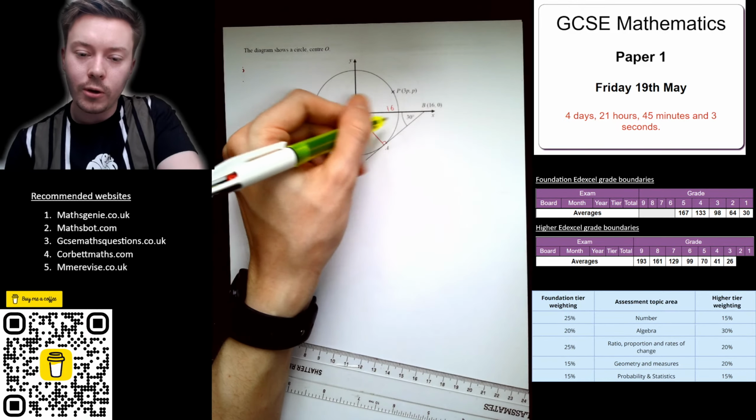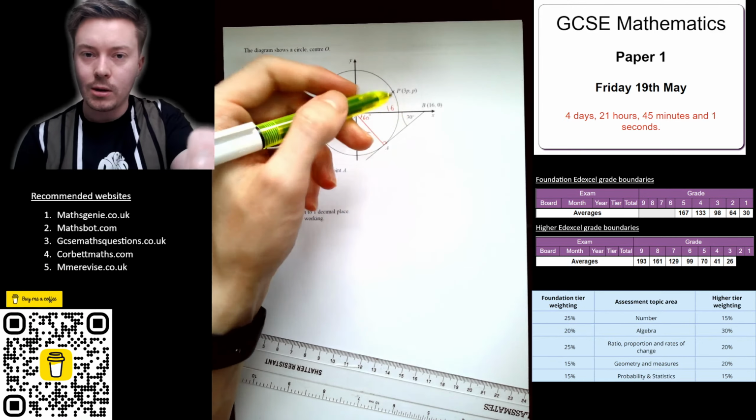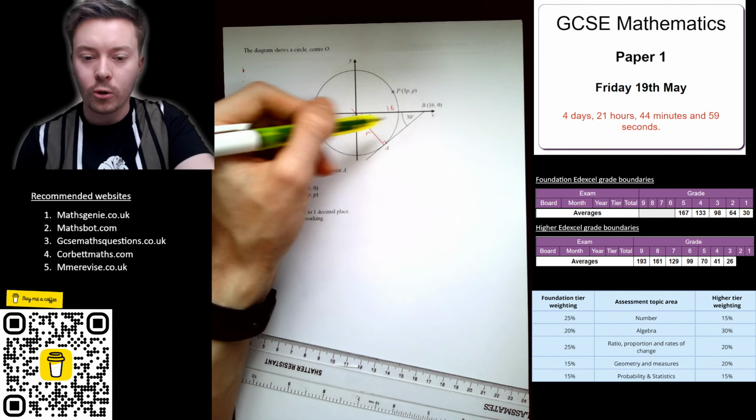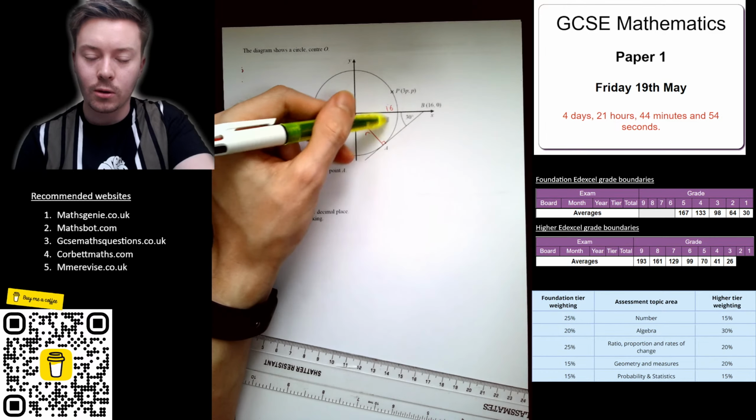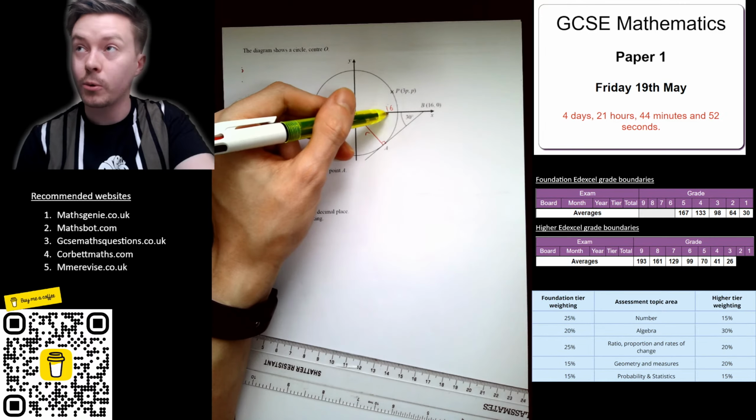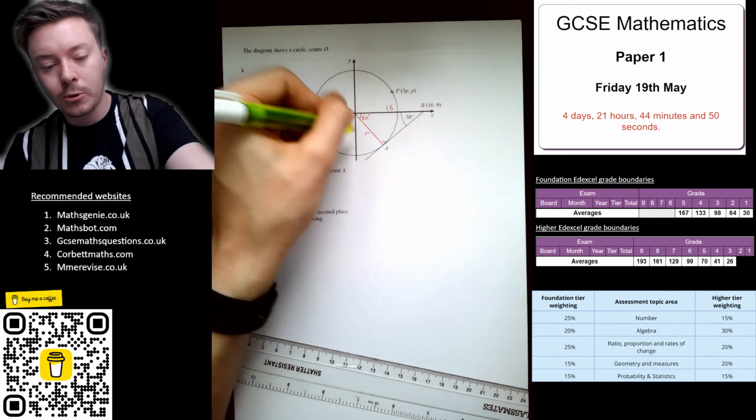If I use my 30 degrees as the angle I'm working from, I've got the opposite and the hypotenuse, because this 16 is opposite the right angle, so that's the hypotenuse.